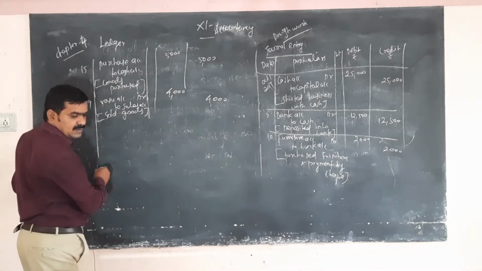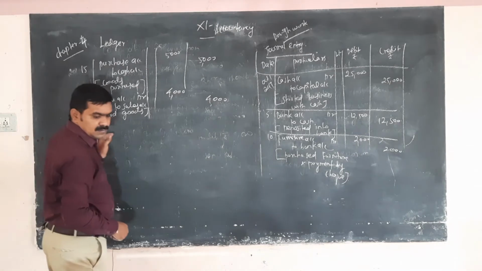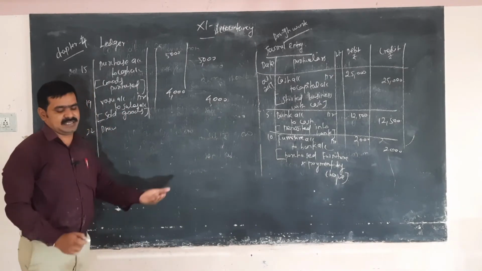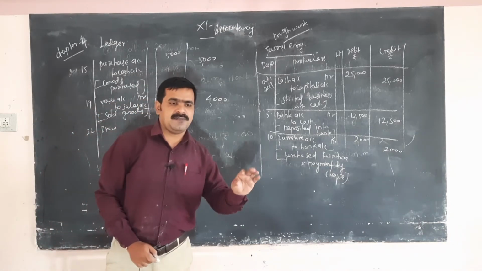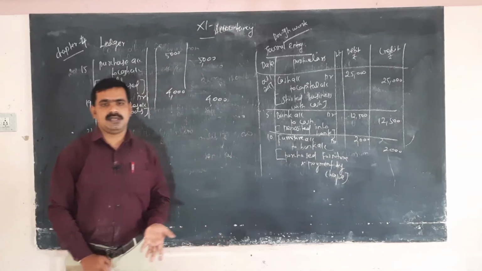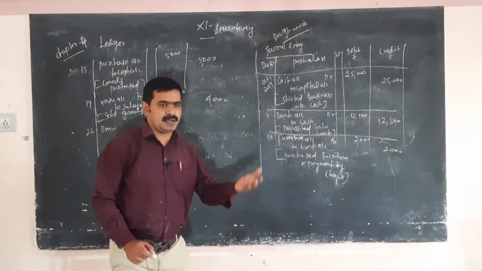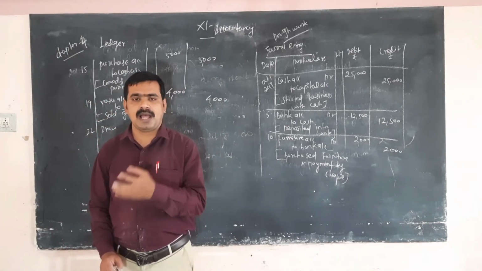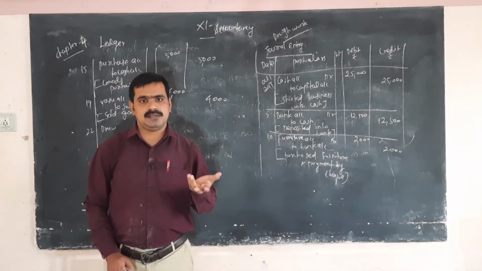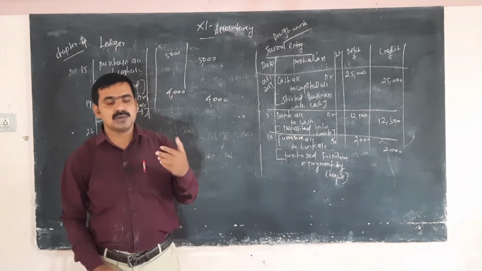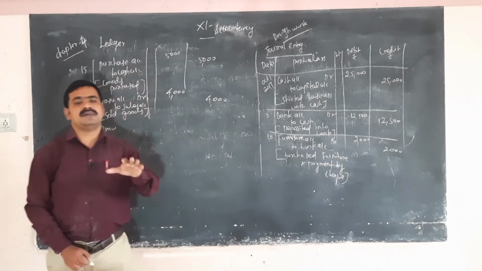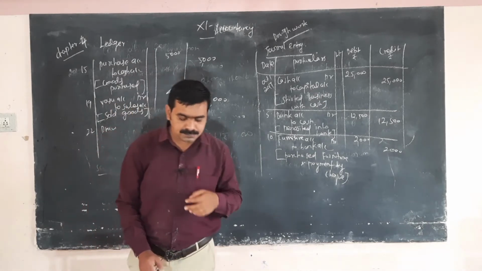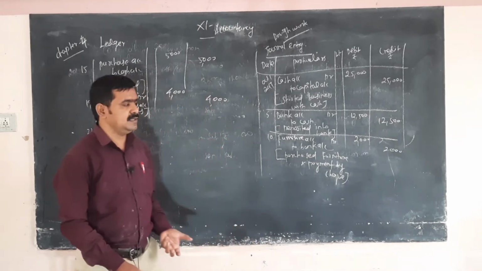Last transaction, the 22nd. Drawing account, goods worth means purchase. Withdrawn for personal use in cash means cash account. For bank withdrawn, that is withdrawing some amount from the bank, it is called bank account, drawing account to bank account. But here goods worth rupees 500 are taken for personal use, which is drawing, withdrawn. Goods worth means purchase.